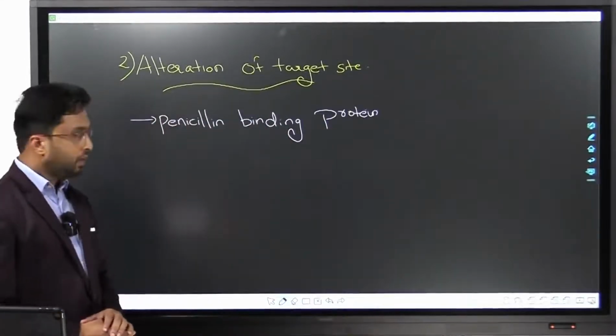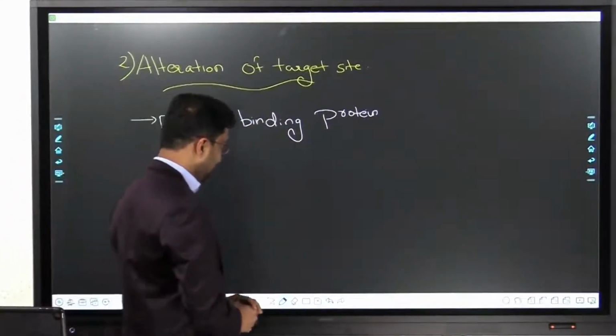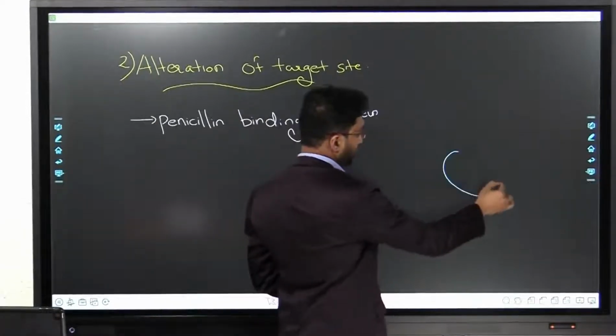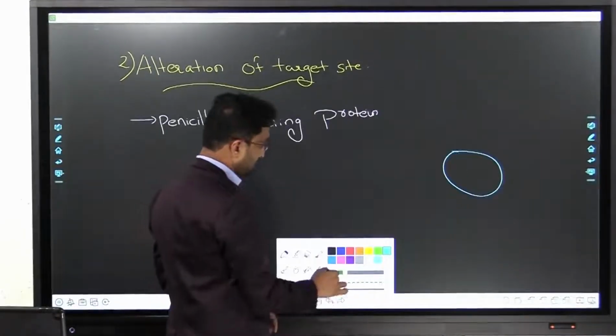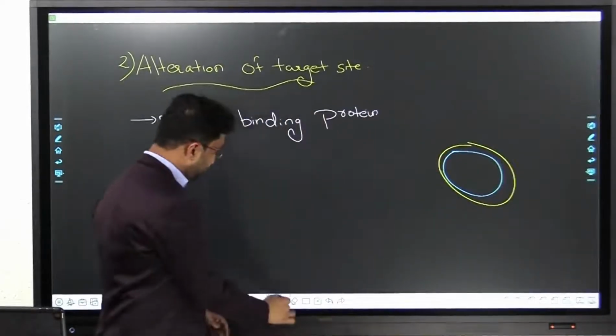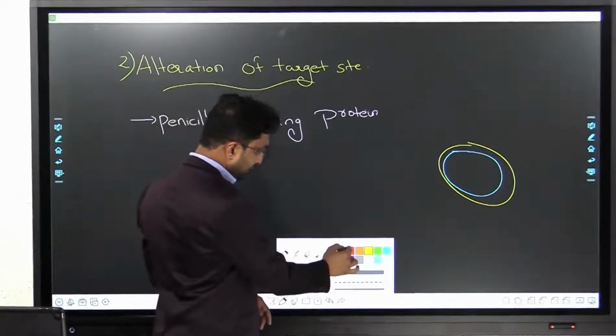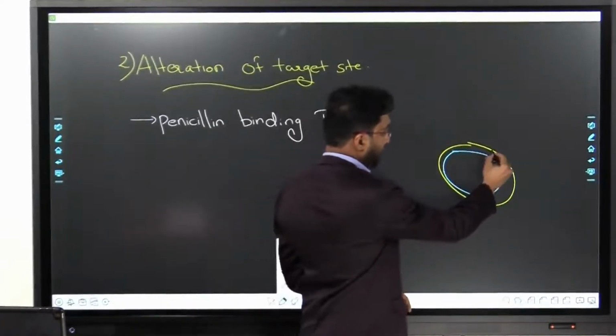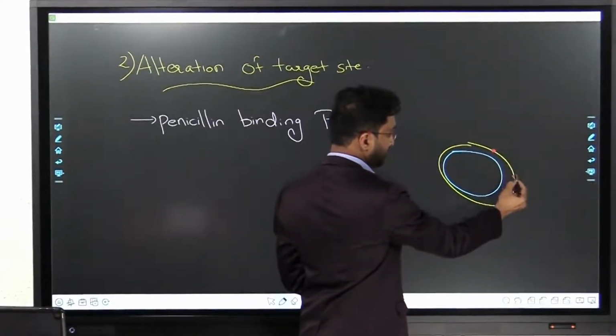alteration of target site. Now, what is a target site? We studied there is the organism, and there is the cell wall. On the cell wall, for the penicillins to act, there are some target proteins.